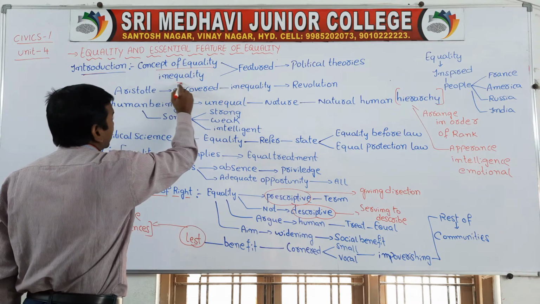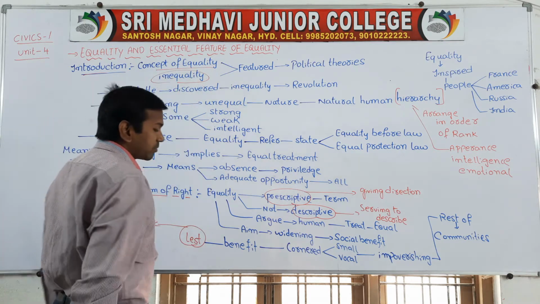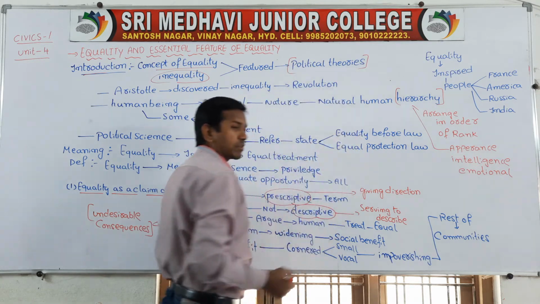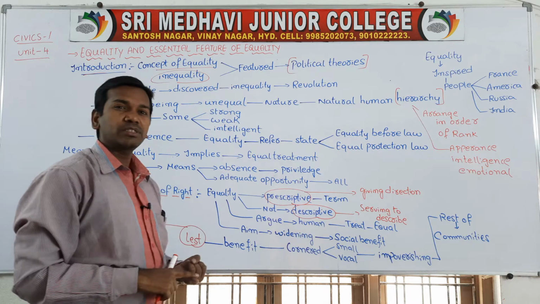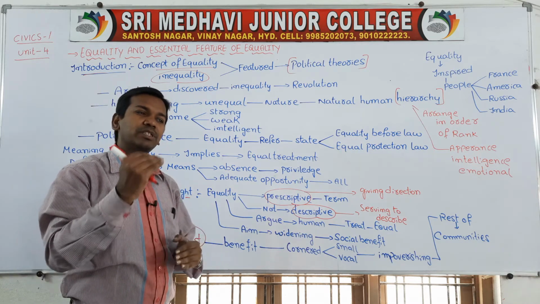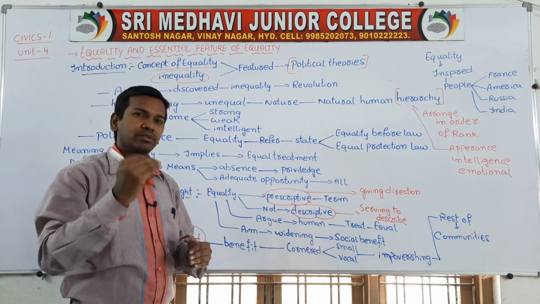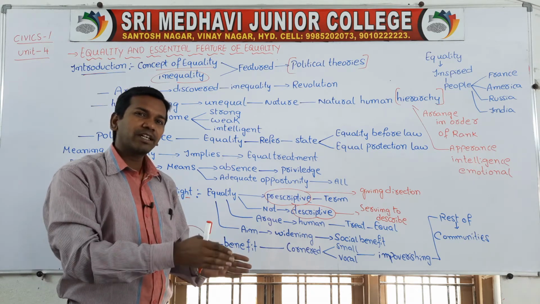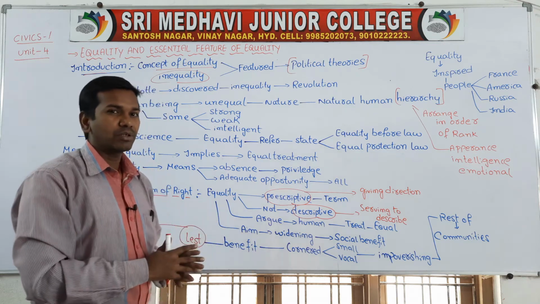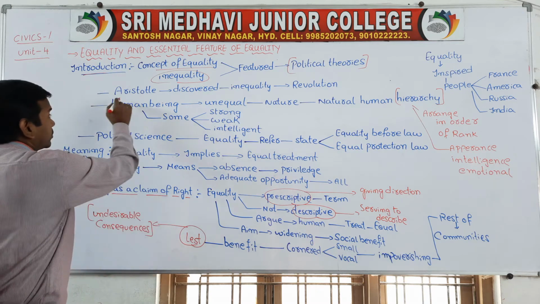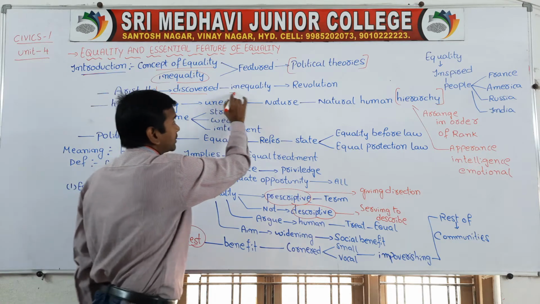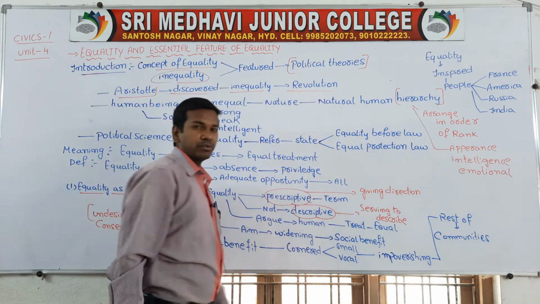This concept of equality and inequality, these are important features which have been taken from political theories. The concept of equality denotes that all the people are equal, and inequality means huge ups and downs. We got this concept from political theories. Aristotle is the father of political science. He discovered that inequalities are mainly responsible for different types of revolution.